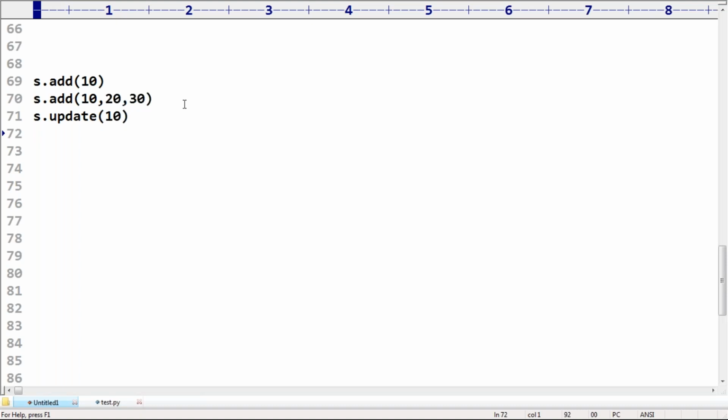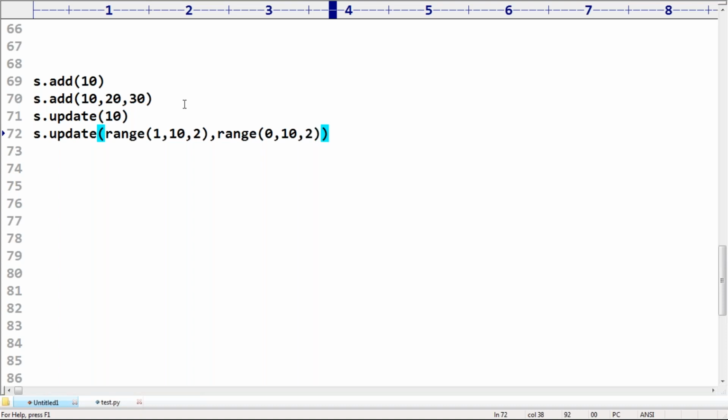Dot update of range of 1, 10, and range of 0, 10, 2, like this I'm taking.